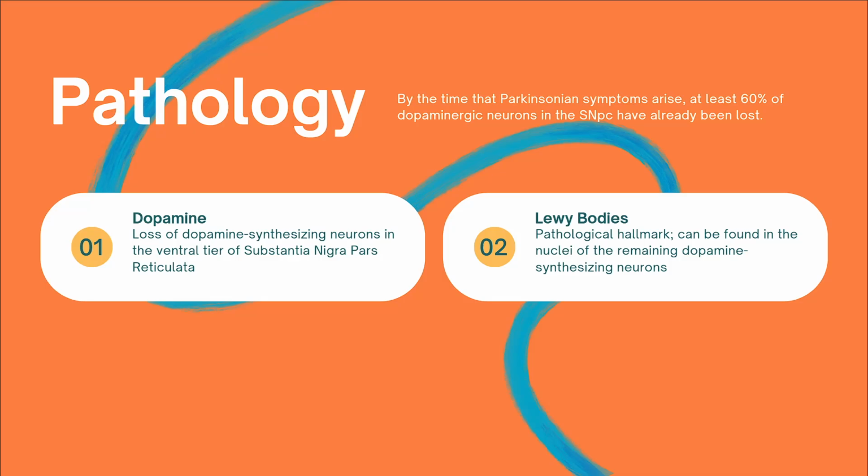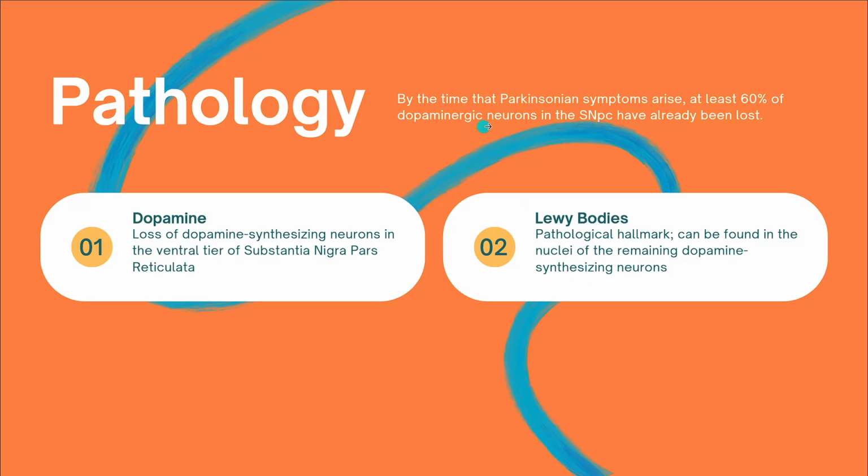And we also have Lewy bodies. Lewy bodies are a pathological hallmark for Parkinson's disease and, in general, neurodegenerative diseases. These can be found in the nuclei of the remaining dopamine synthesizing neurons.